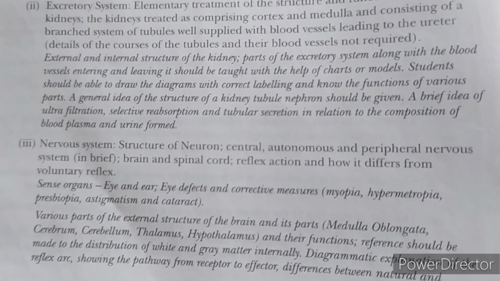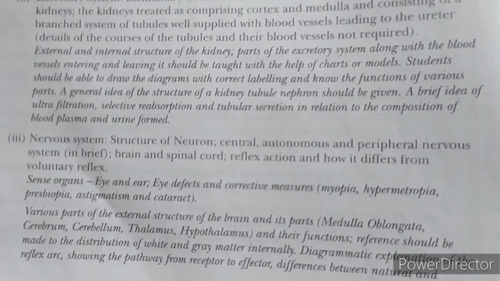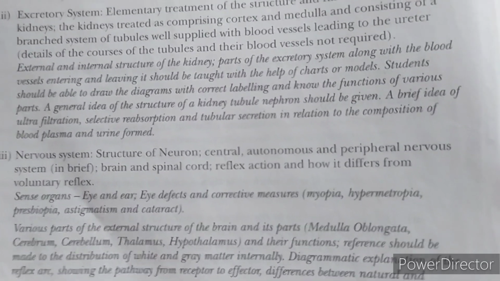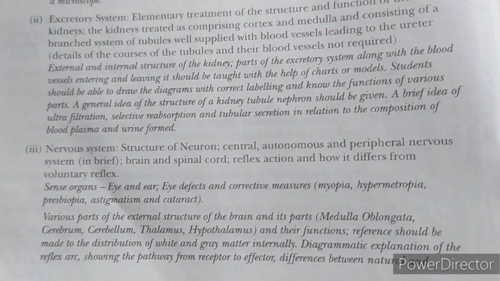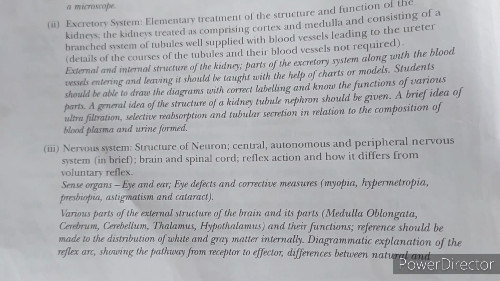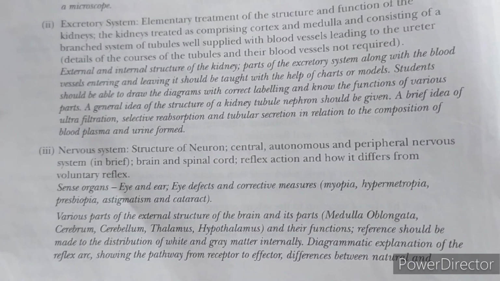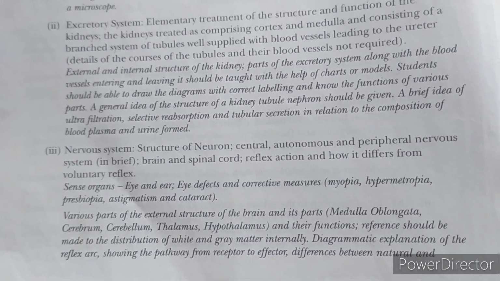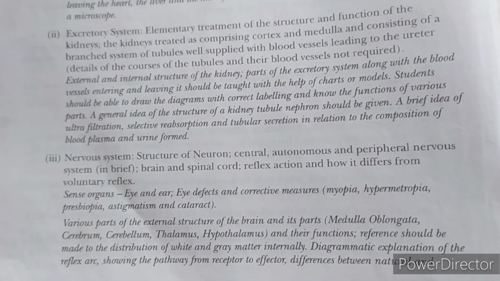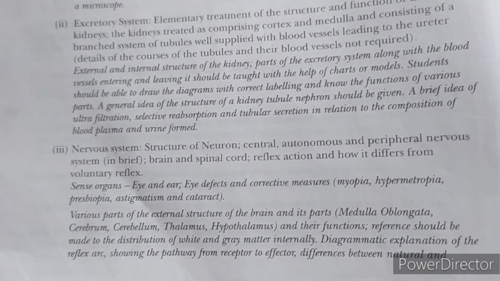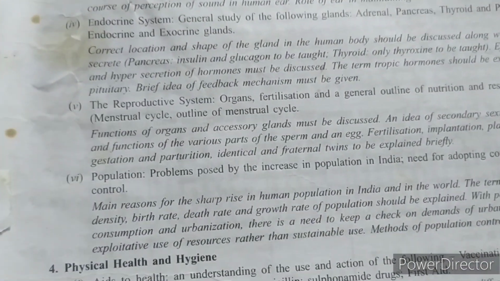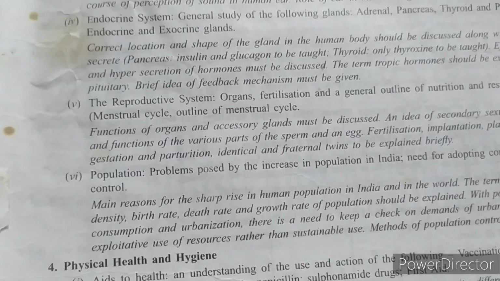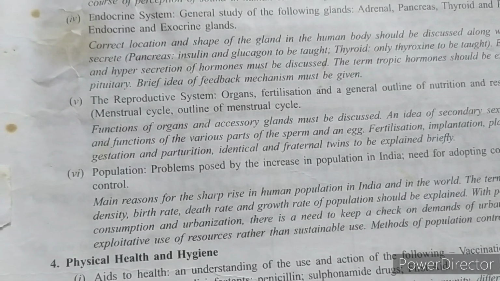Nervous system has two parts. One is nervous system, another is sense organ. In nervous system, again you have to study the various parts of the nervous system along with the structural and functional unit of the nervous system, that is the neuron, along with its structure and types of neuron, types of nerves, central nervous system, peripheral nervous system, autonomic, sympathetic and parasympathetic nervous system. All that you have to study in nervous system. And apart from that, the sense organs you have to study in detail are eyes and ears.